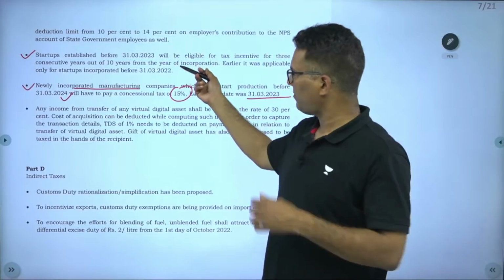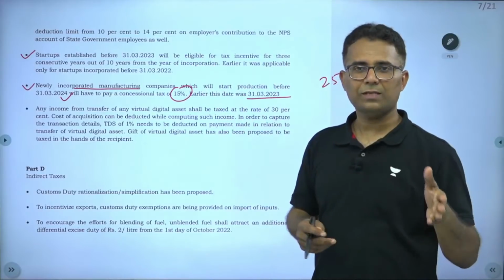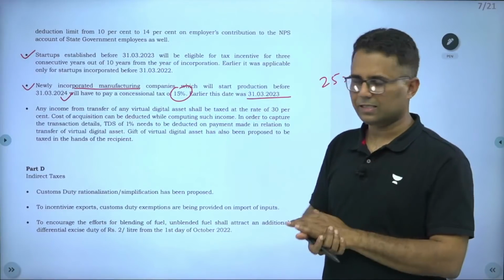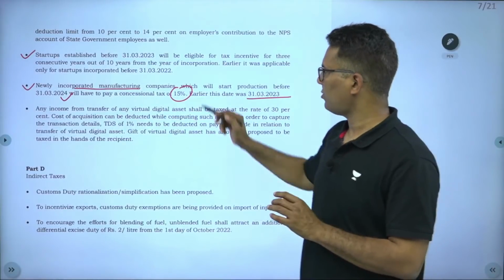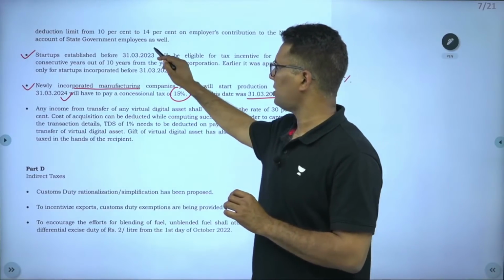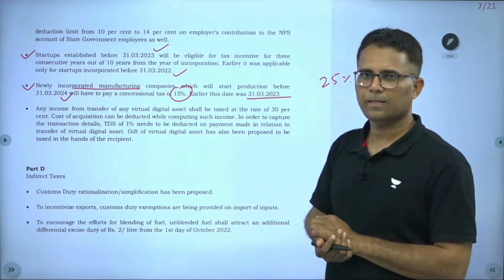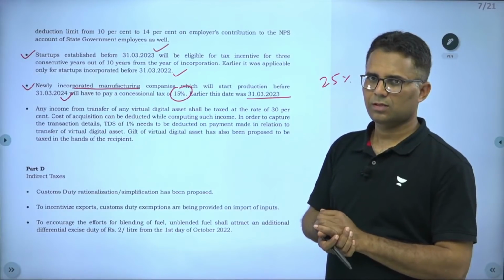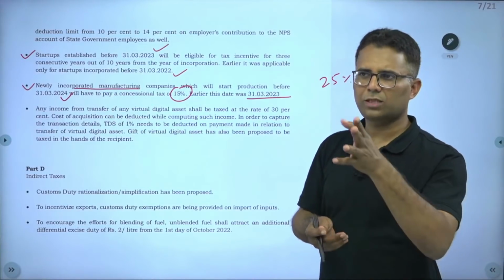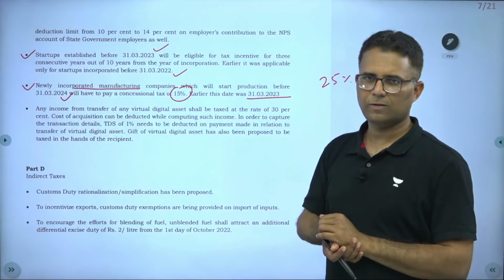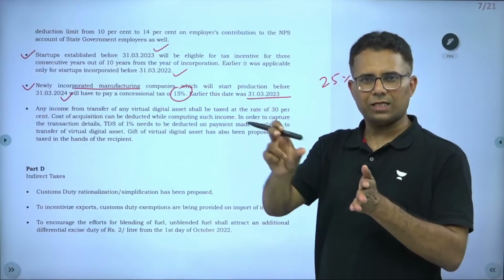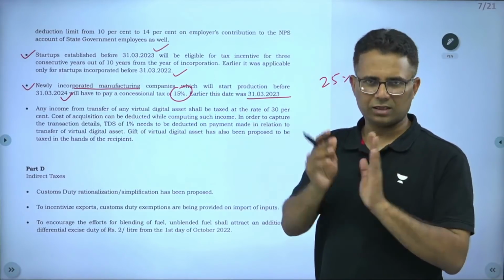And regarding startups, they get 3 years tax exemption in the 10 years period. Earlier it was allowed till only 2022, now it has been extended to 2023. So whenever a startup gets established, suppose a startup gets established in 2022, then in the 10 years period, for any 3 consecutive years, they can choose tax exemption.